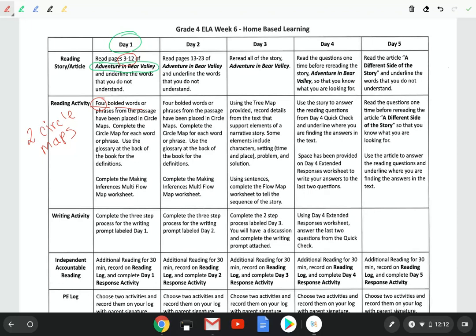And then down here it says that you're going to be making inferences, and it gives you 2 thinking maps, okay, to make 2 inferences. So the choice that I am giving you right there is you can make only 1. So make 1 inference, okay, instead of 2. And you're going to see how that looks when you get the packet and you open it in there. There's 2 thinking maps. You have the choice of only doing 1 of the thinking maps, okay, to make 1 inference.